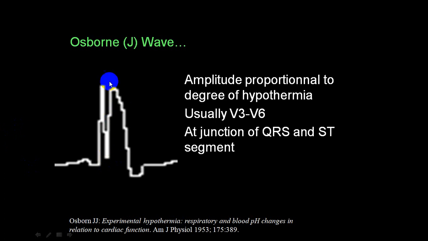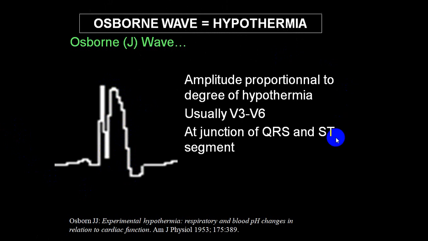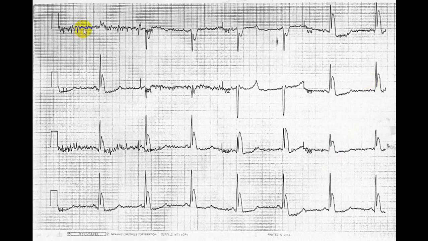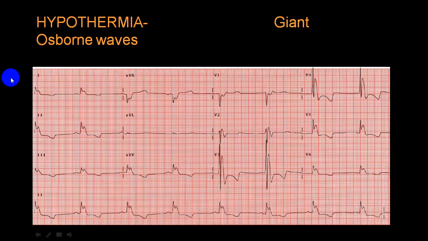Typical Osborn wave. And you can see this is a shivering effect. Typical shivering effect. And you can see an Osborn wave here. Very classical. Once you see this Osborn wave, you can never forget it in your lifetime. This is characteristic of hypothermia. You may see once in a while a patient of hypothermia. Clear? Osborn wave. Very nice, very characteristic Osborn wave.